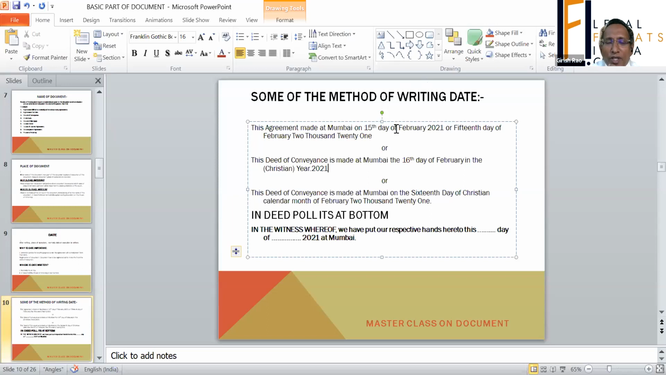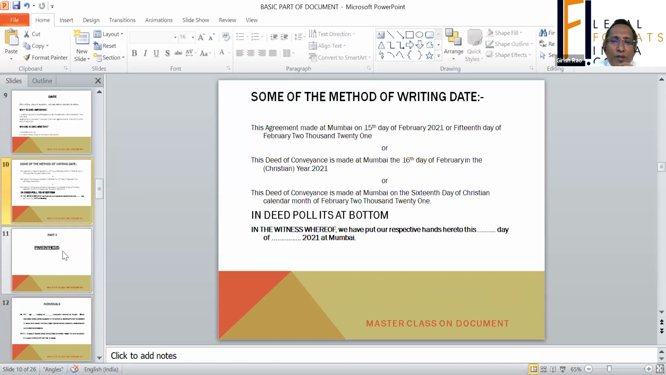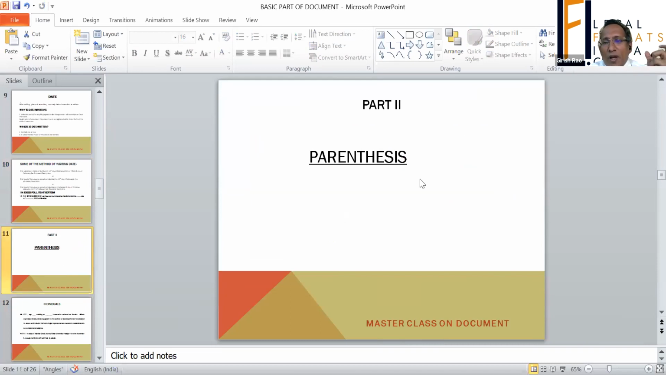So now let's proceed further. Part 1 is now complete: how the document has to be, these are basic things about the document. Now comes part 2, which is very important, and I always find all mess is made here. That is writing of names. So let's see how the names are written. See, names are in the parenthesis.